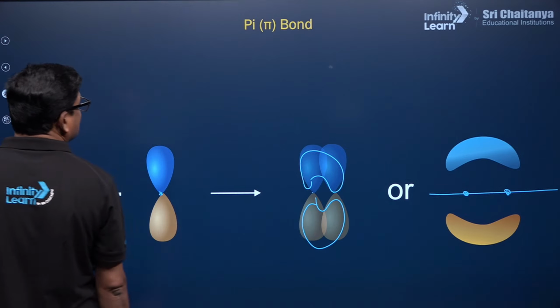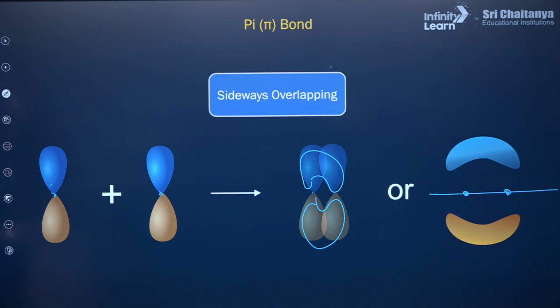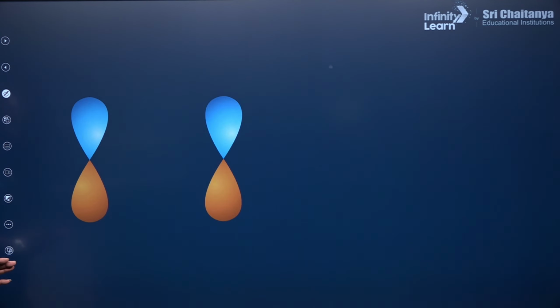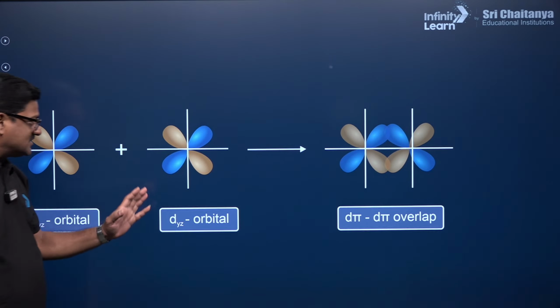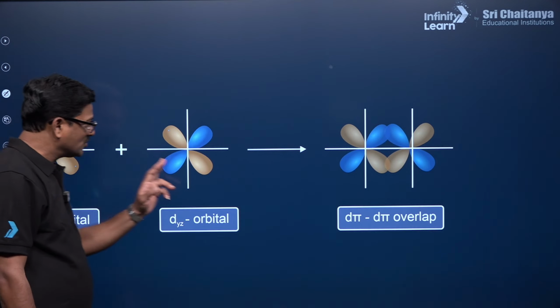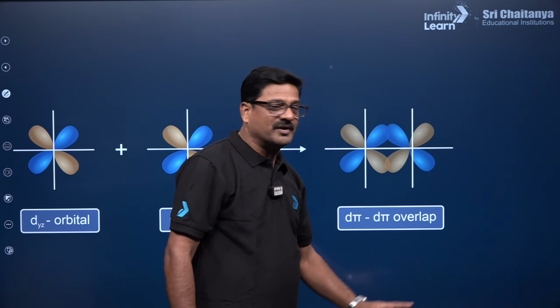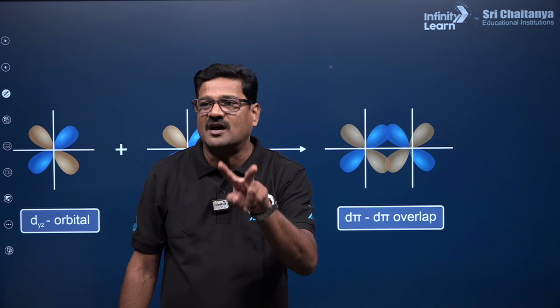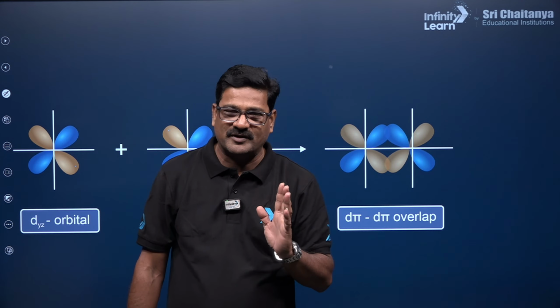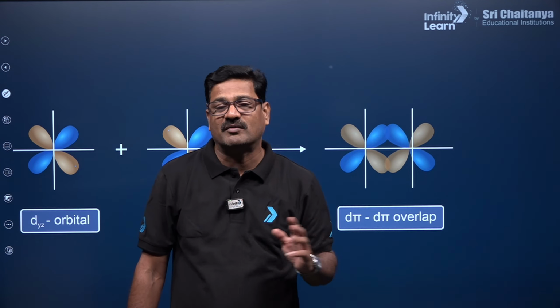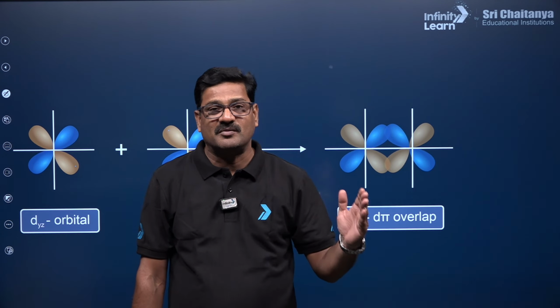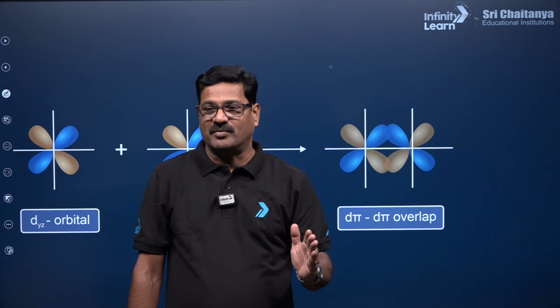Let's see more details about this. Sideways overlapping is called a pi bond, and this is what is called pi overlapping. The d orbitals also can have overlapping. You can have dyz and dyz orbitals overlapping between these two, so that is called d pi d pi overlapping. A pi bond between two d orbitals is called d pi d pi overlapping. A pi bond between the p orbital and d orbital is called p pi d pi overlapping. A pi bond between the p orbital and p orbital is called p pi p pi bonding.